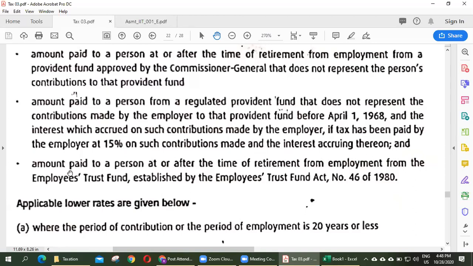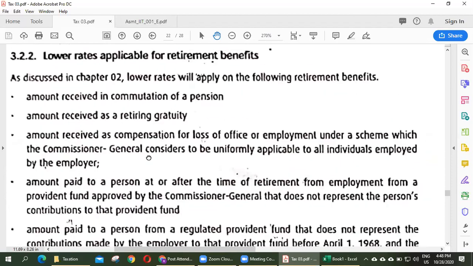And finally, amount paid to a person at or after the time of retirement from employment from the Employees Trust Fund, ETF, established for the employees. Right? Now we will see what is the applicable rate for this.